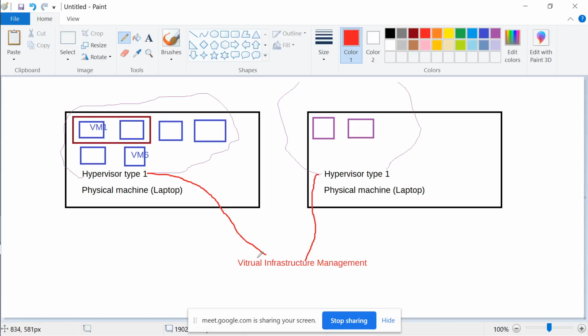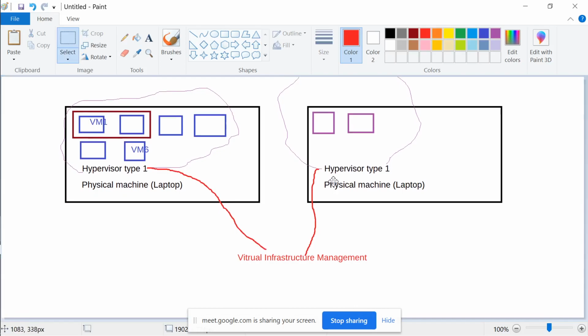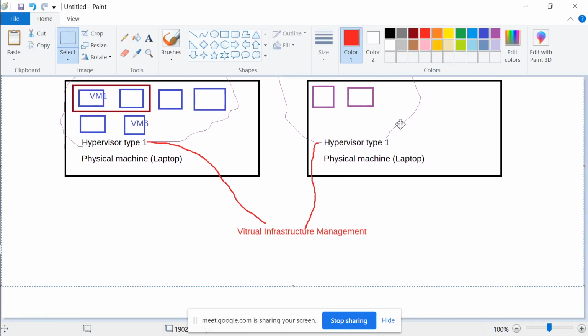So when this virtual infrastructure management wants to see all the virtual machines, what can it see? This hypervisor can see only VM1 to VM6.